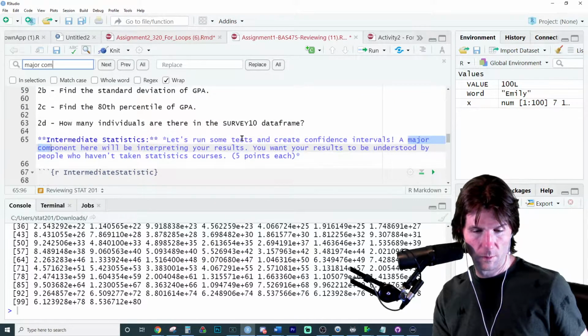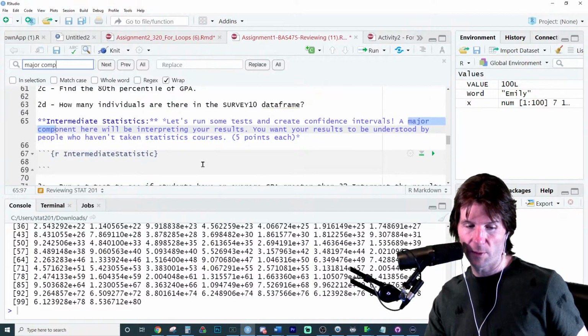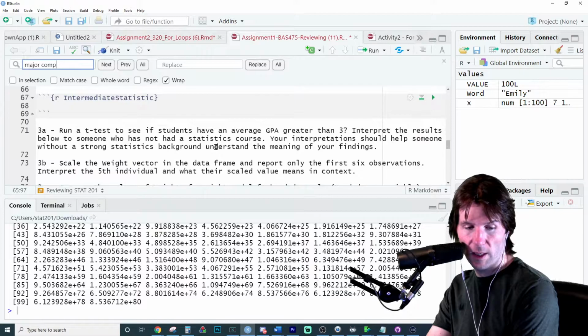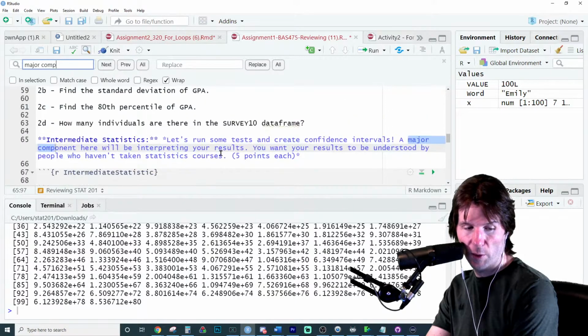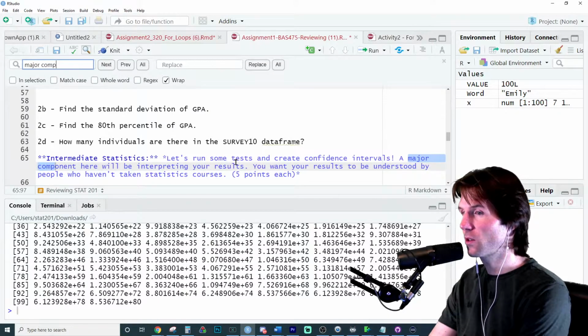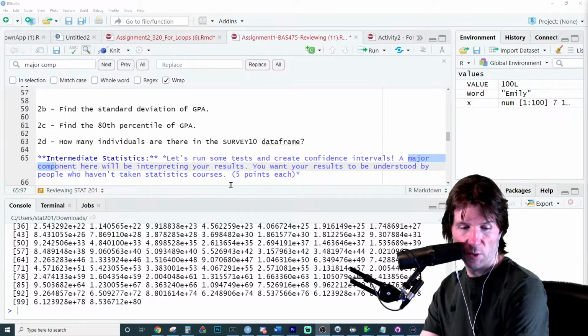Yes, for all of these, let's run some tests and create confidence intervals. This right here is for the next part. So you're talking about question 3, right? Sorry for the confusion on this. That's where this portion is creating the confidence intervals.